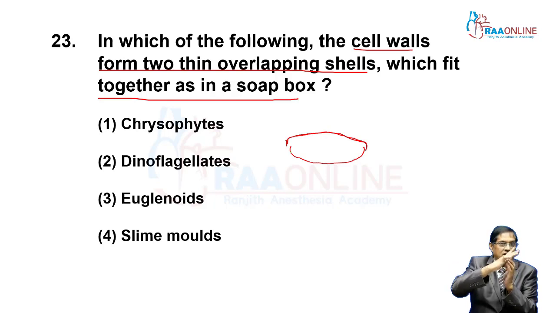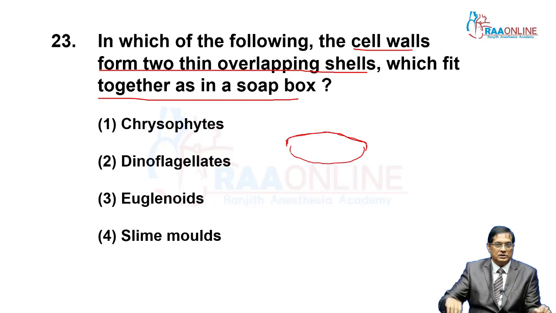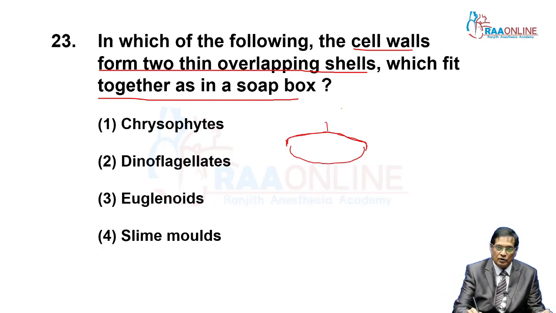The upper one is epitheca, and the lower one is hypotheca. This is the siliceous covering in soap box like manner.